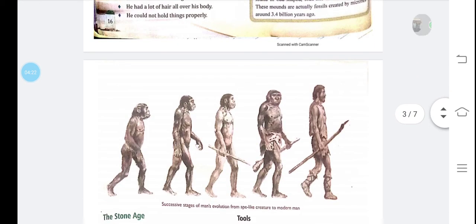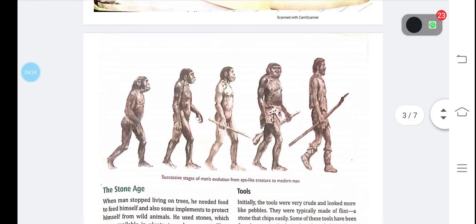Here with this picture you can see these are the features which were told. First of all, we studied that he could not walk straight. As you can see in this first picture, this ape man is not able to walk, and he had a lot of hair all over his body, and even he could not hold the things properly in the hands. They were incapable of holding the things properly.